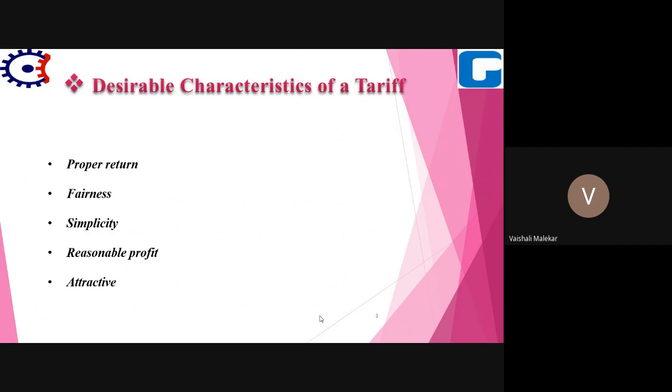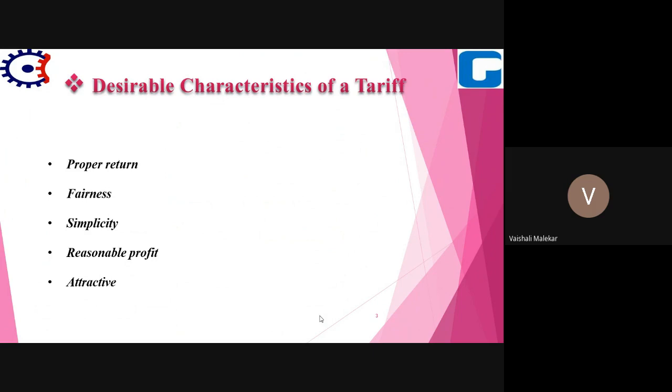What are the characteristics of tariff? That is, how the tariff should be, or what the company expects, from the utility's point of view and from the consumer's point of view. First is proper return. How should the tariff be? It should ensure proper return from each consumer.